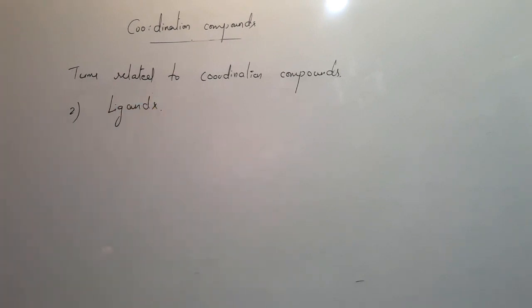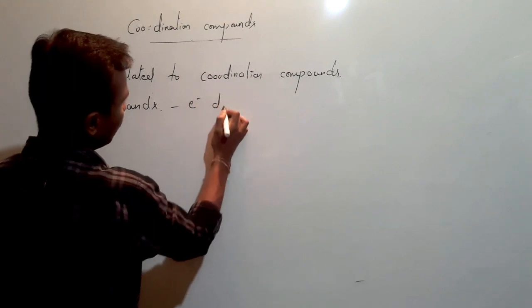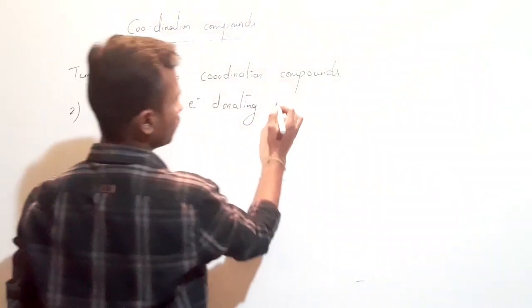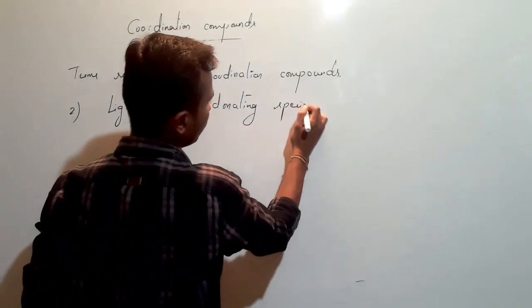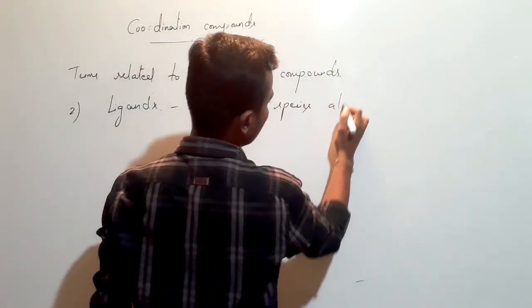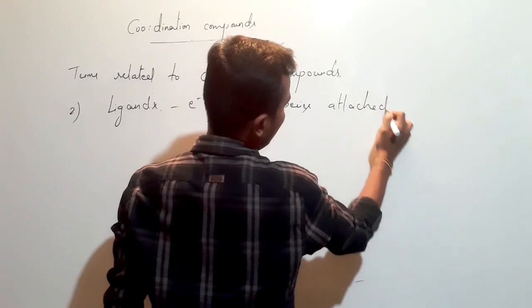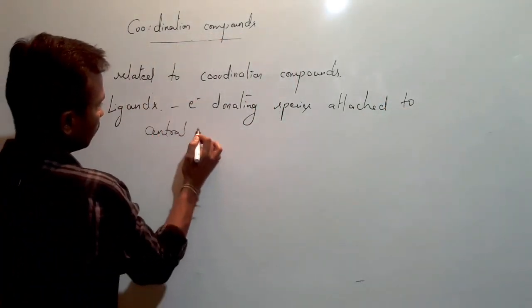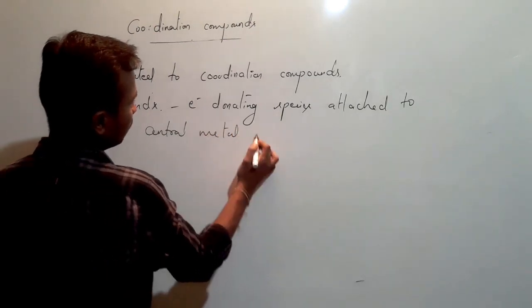Take a title, ligands. These are generally electron donating species attached to the central metal atom.